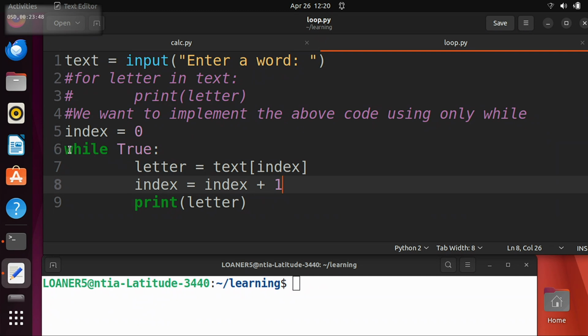Why does it go forever? What line of code? On my screen. Which line? Yeah, the while True, line 6, right? So what do we need to change? Well, we don't want to go forever. We want to stop eventually. And when do we want to stop?